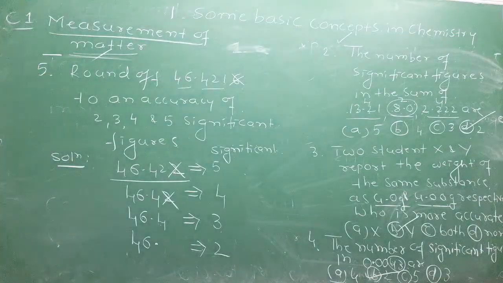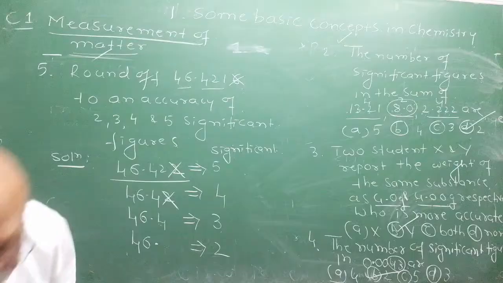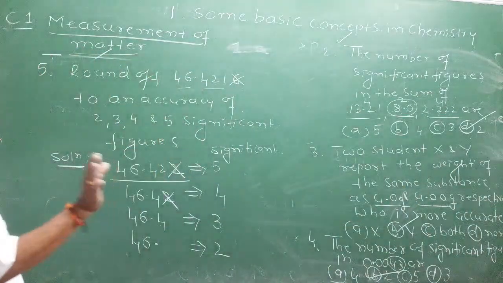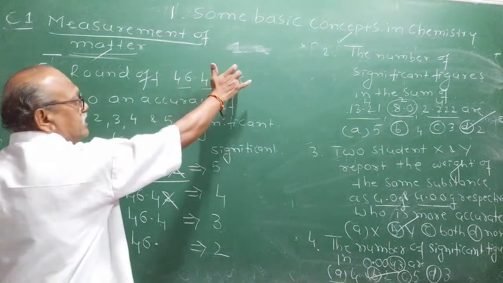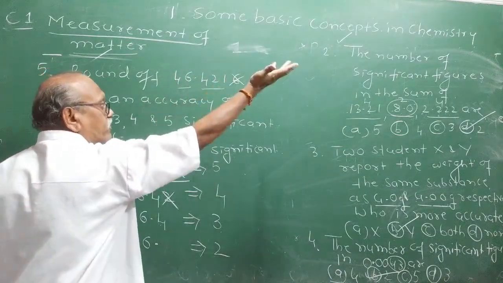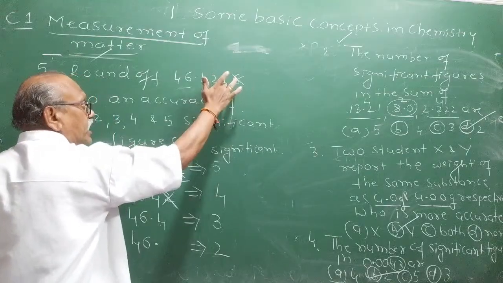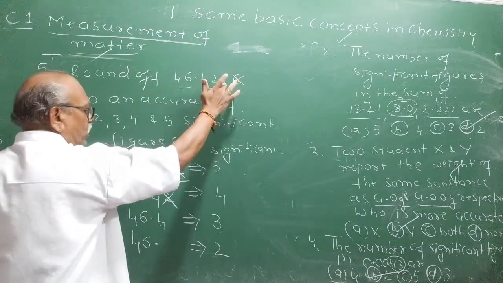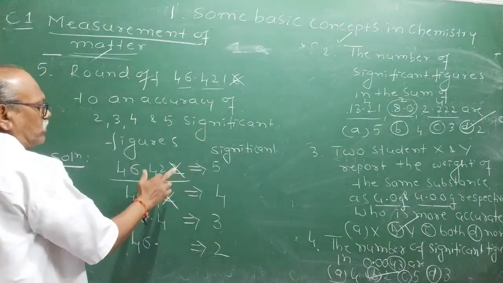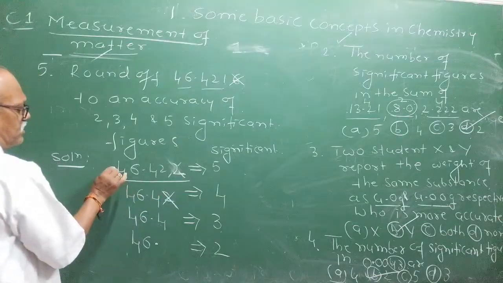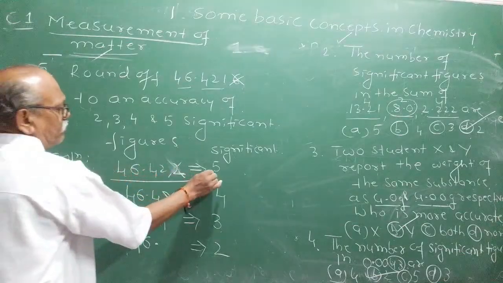All of you participate in the question. I hope you understood rounding off. What is the rule? If the last digit to be removed is greater than 5, then to eliminate it, you have to add 1 to the previous digit. 1 is there. If you add 1, you will get what? 2. You will get 2. Now the number of significant figures is 1, 2, 3, 4, 5.